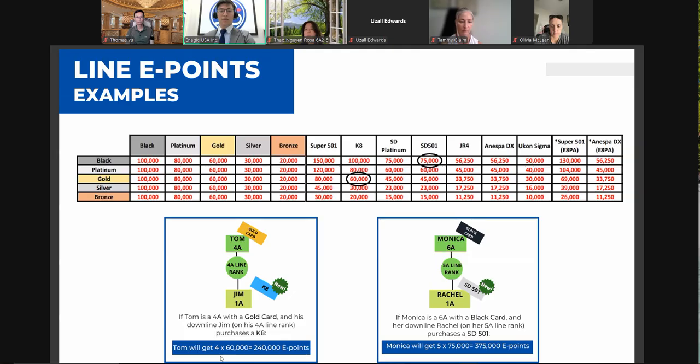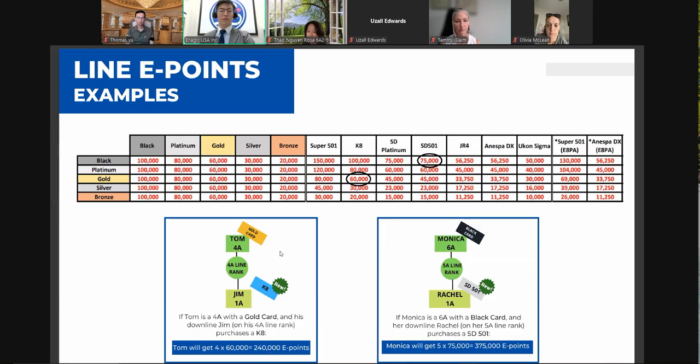Tom will get 4 because it's a 4A line, times 60,000 because a K8 was sold. So we're going to look over here. Gold card, Tom has a K8 sale in the 8 points. So 60,000. So 4A line rank times 60,000 will give Tom 240,000 E points, which is worth 240 USD.